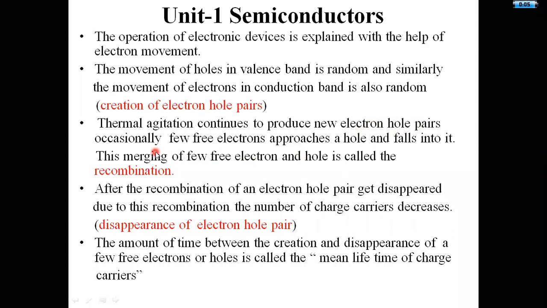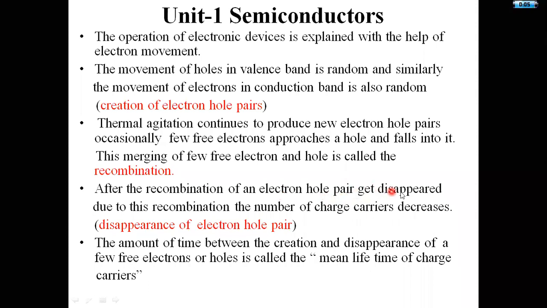Occasionally, a few electrons approach a hole and fall into it. This merging of free electrons and holes is called recombination. After recombination, the electron hole pair disappears.